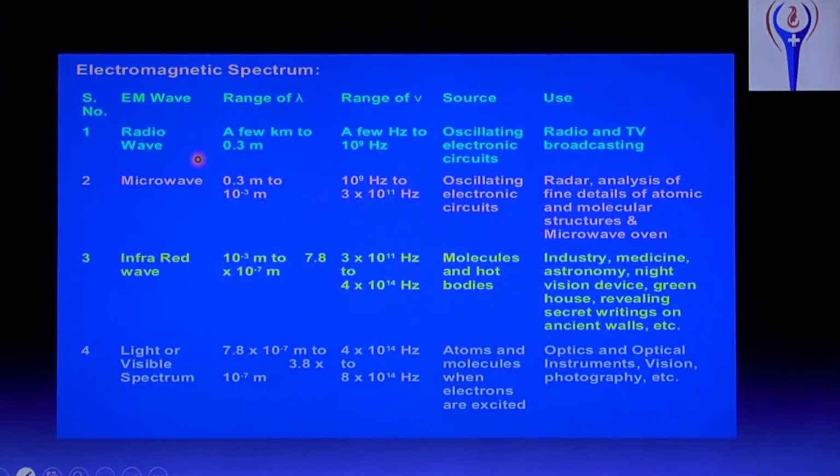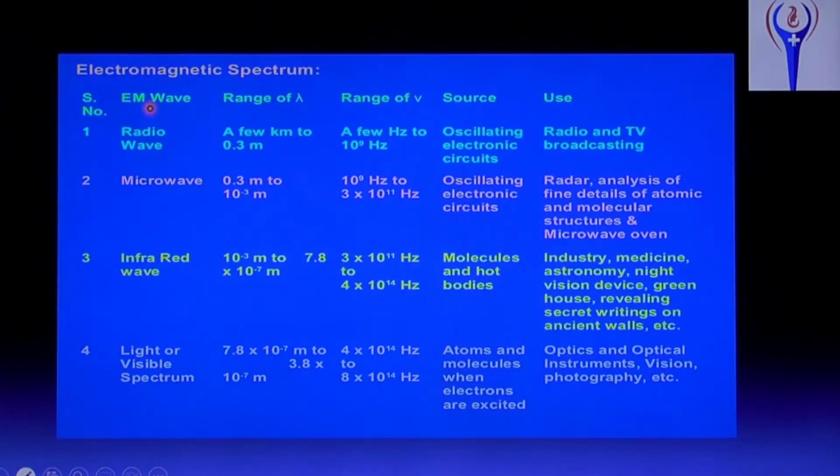And these are the electromagnetic waves or electromagnetic spectrum. I said there are 7 types in the electromagnetic spectrum: 1, 2, 3, 4 and 5, 6, 7. The first one is radio waves. The range of wavelength is a few kilometers to 0.3 meter. That is the wavelength. And the range of frequency is a few hertz to 10 power 9 hertz.